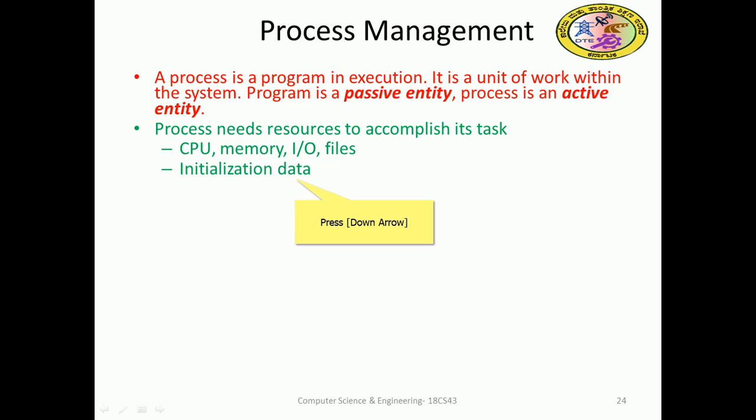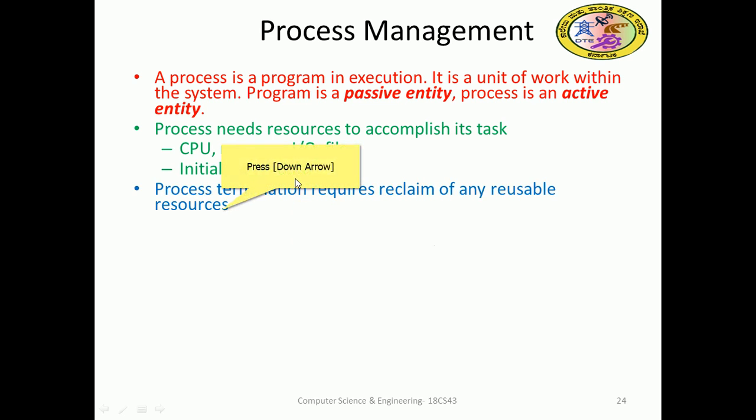So a process needs resources. It needs some other utensils to accomplish its task: CPU, memory, I/O, files, initialization data, and stack memory. Process termination requires reclaiming any reusable resources.